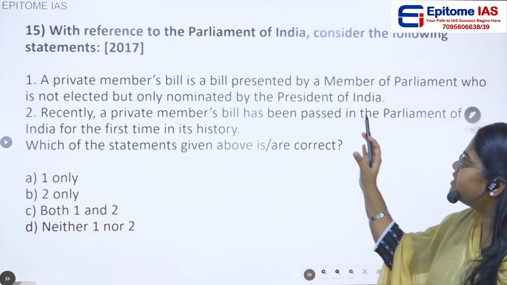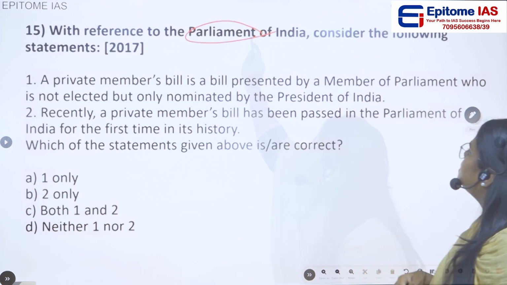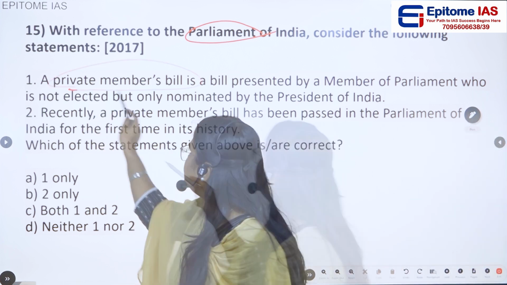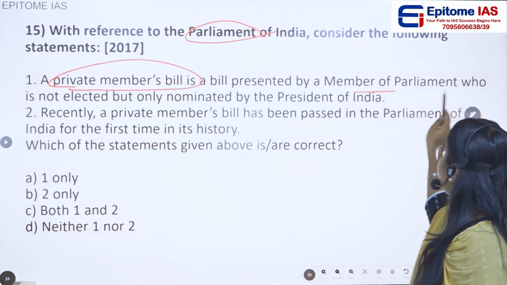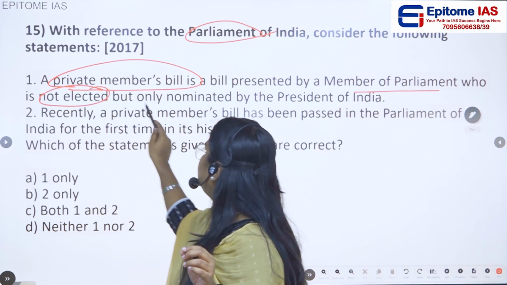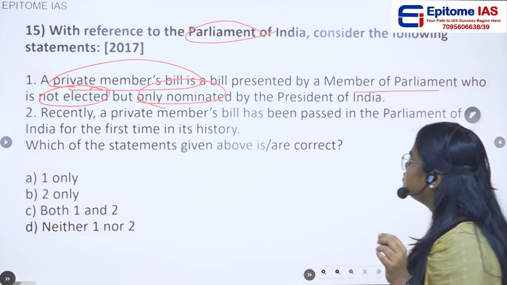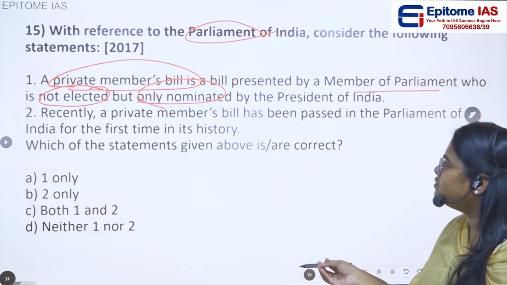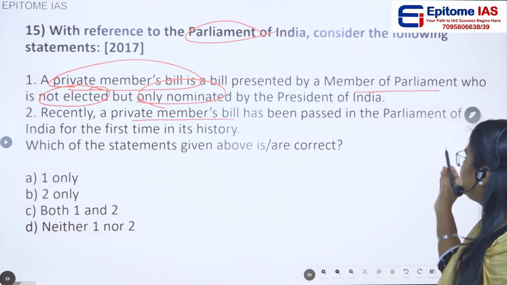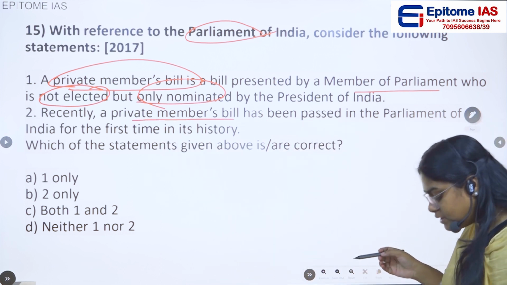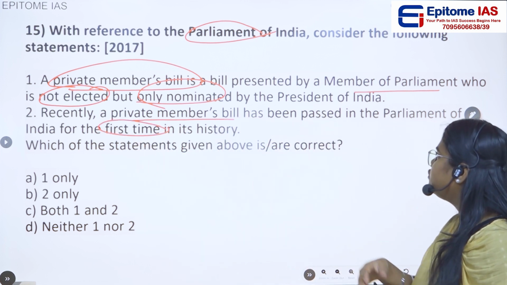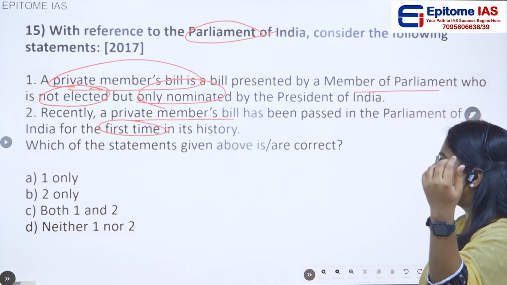Next question. With reference to the Parliament of India, consider the following statements. Statement 1: A private member's bill is a bill presented by a member of Parliament who is not elected but only nominated by the President of India. Statement 2: Recently, a private member's bill has been passed in the Parliament of India for the first time in the history of India. Which of the following statements are correct?